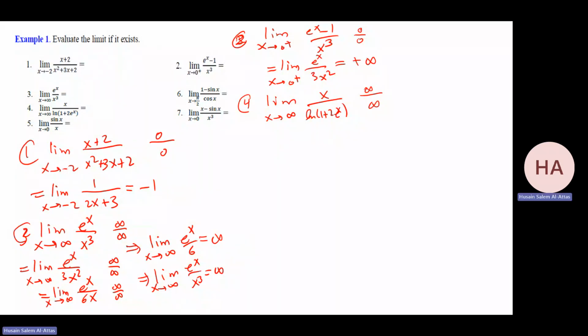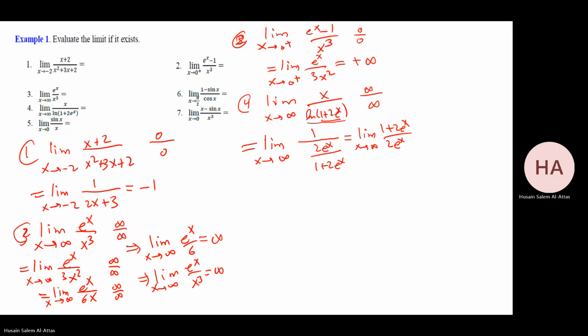As I said, L'Hopital's rule is just changing the limit. So limit as x goes to infinity, 1 over the derivative of the numerator. Derivative of x is 1. Now the derivative of this, which is 1 plus 2 e to the power x, times the derivative of this, which is 2 e to the power x. So that one is the limit as x goes to infinity, (1 plus 2 e to the power x) over 2 e to the power x. If you check the limit, you have what? Infinity over infinity.